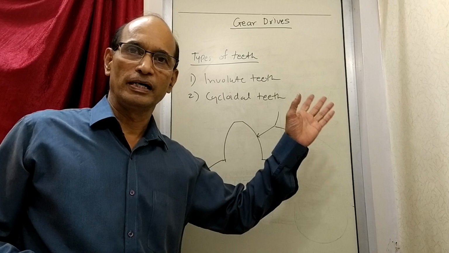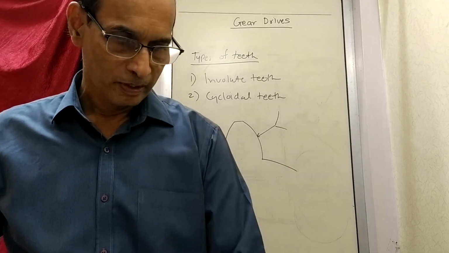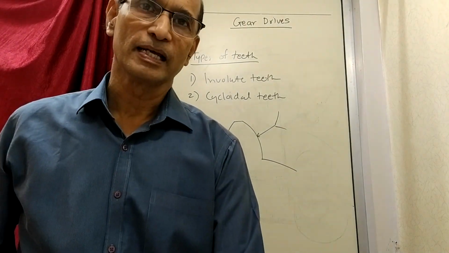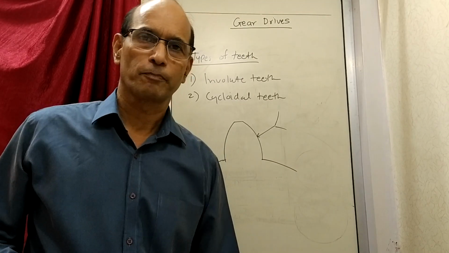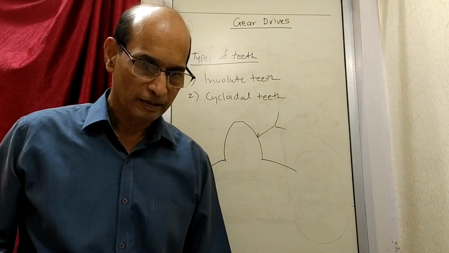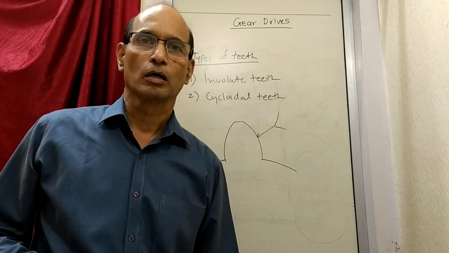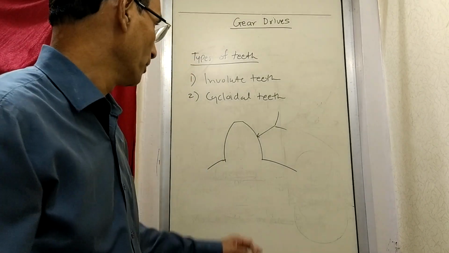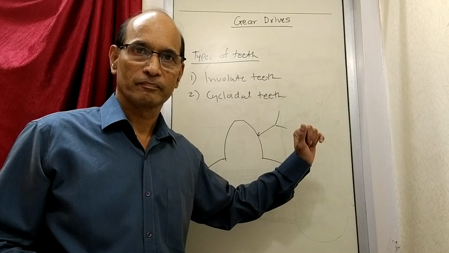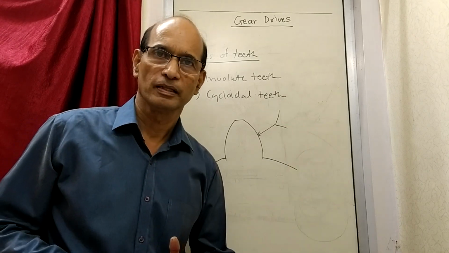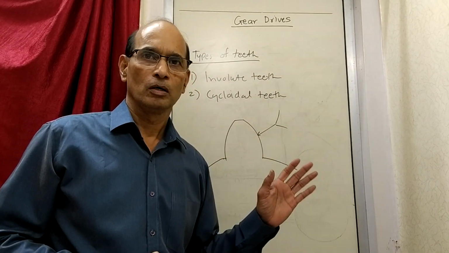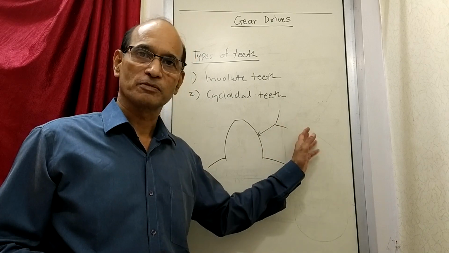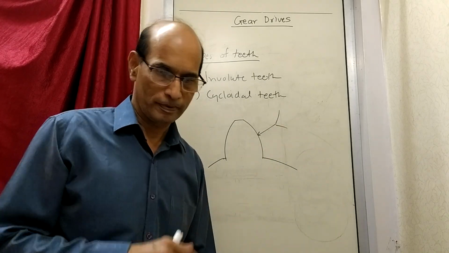On the involute side you write down, I'll just dictate: it provides a necessary condition that the normal to the curve always passes through a fixed point, like the law of gearing.